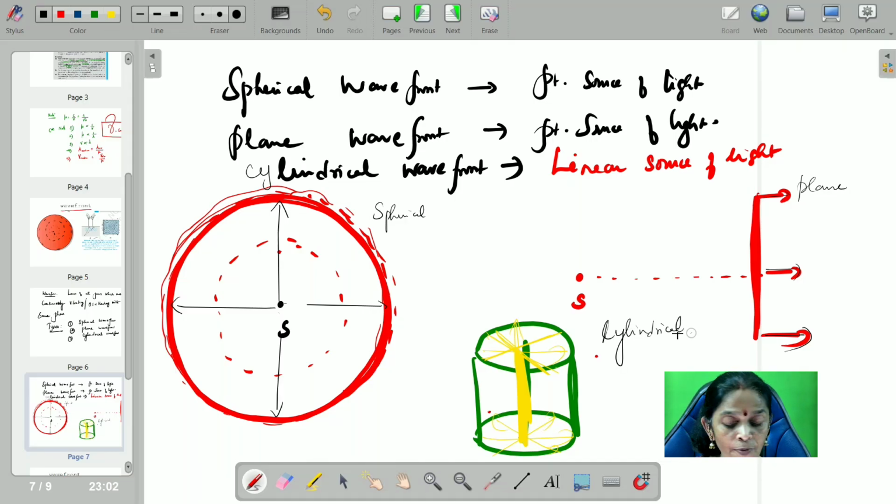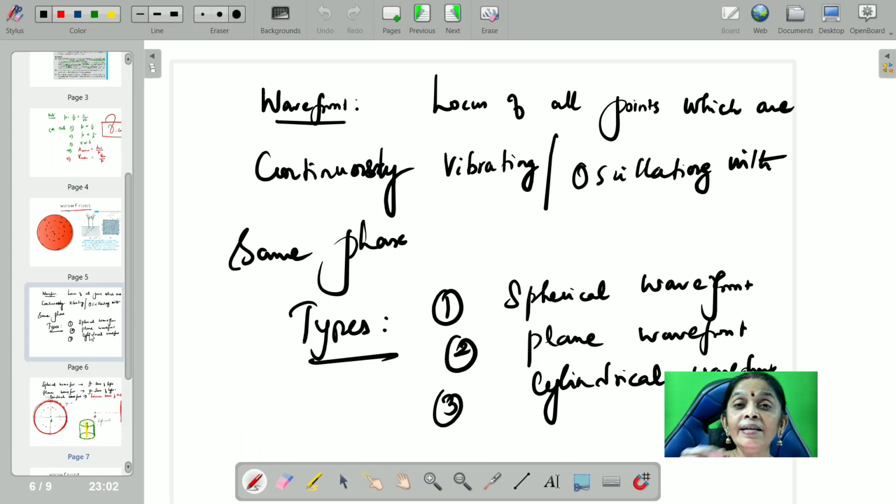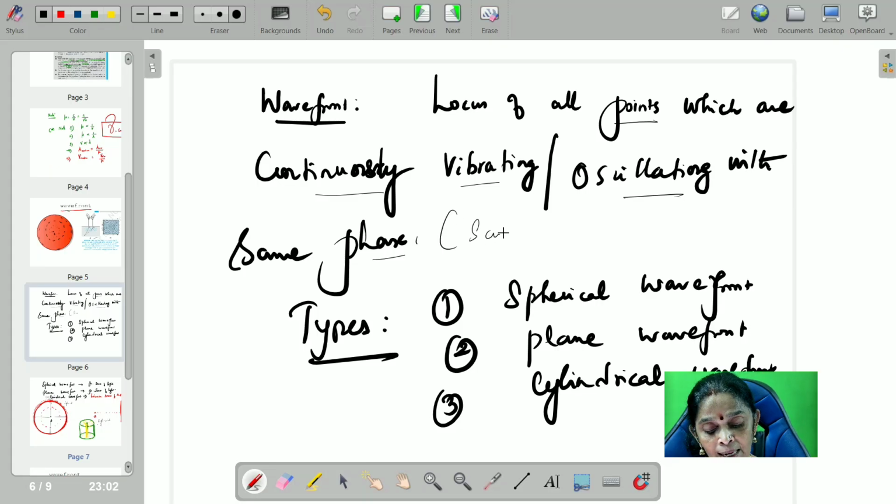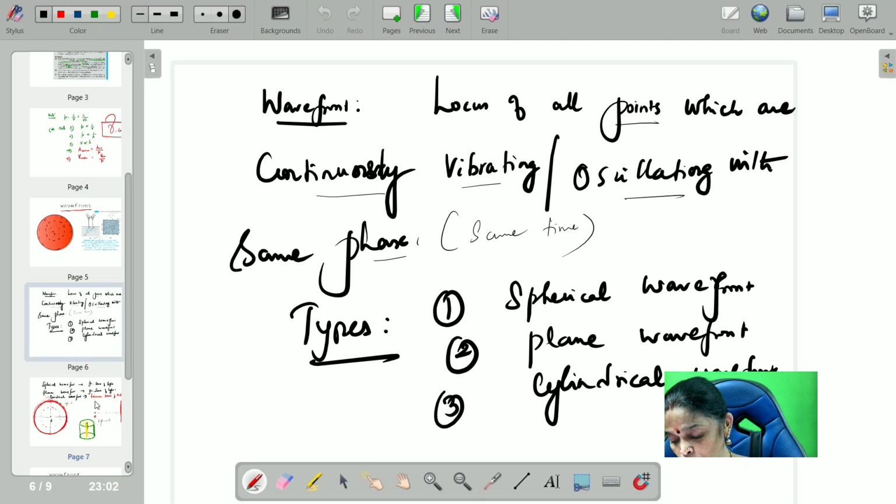So these are the three different shapes of the wavefront. So again, what is wavefront? It is the locus of all points. Locus means path of all points which are continuously vibrating or oscillating with the same phase. What do you mean by same phase? That means same time, because they all get the same amount of energy at the same time, hence they continuously vibrate with the same phase. So hope you understand, children.